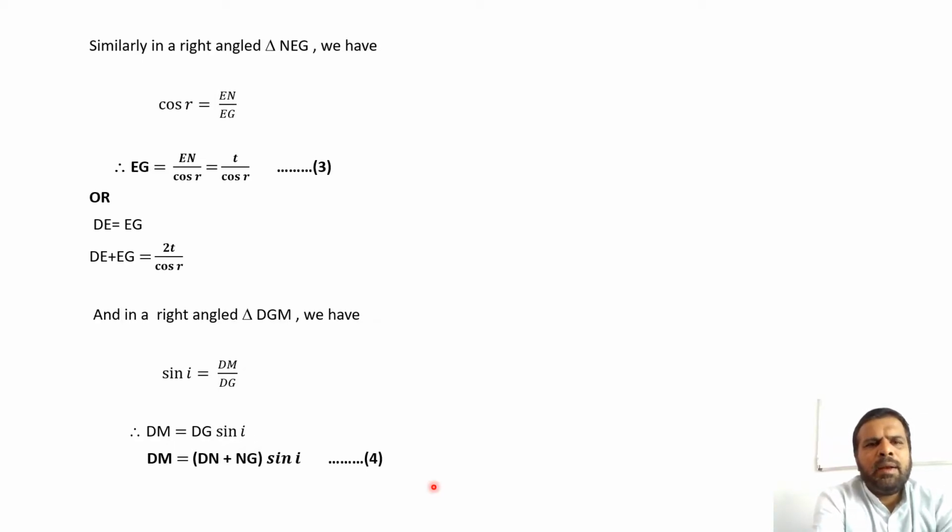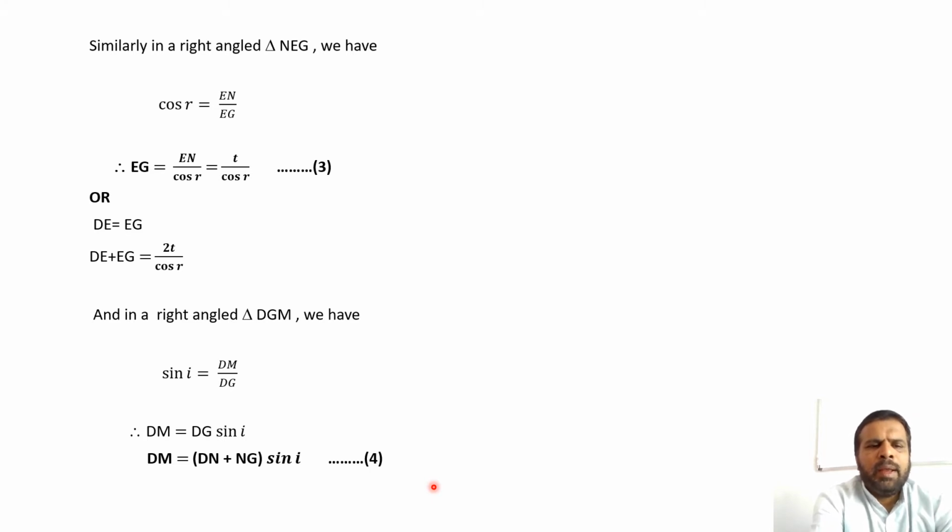Similarly, in right-angled triangle NEG, we have cos R equal to EN divided by EG. Therefore, EG is equal to EN divided by cos R, that is equal to T divided by cos R. Call this equation number 3. Or DE is equal to EG. Therefore, DE plus EG is equal to 2T divided by cos R.